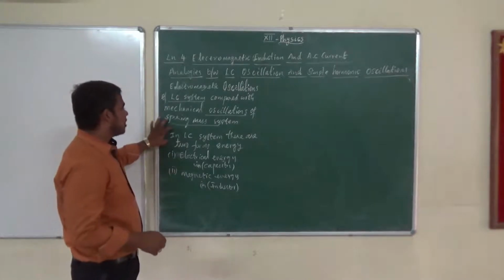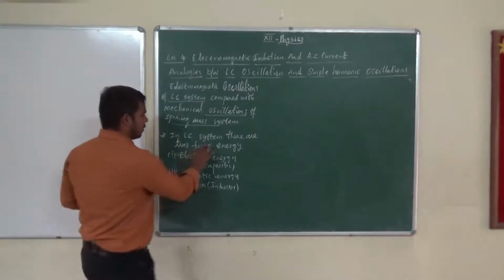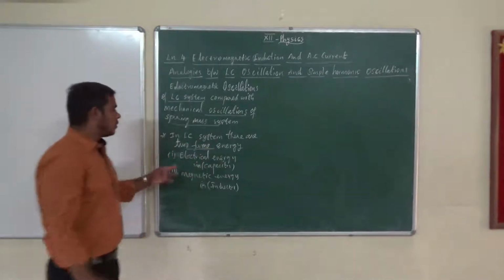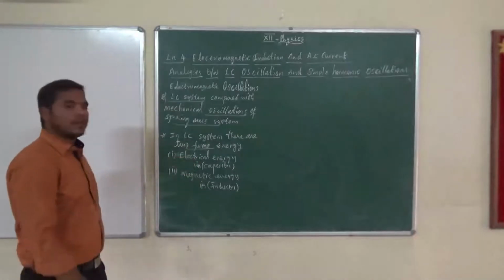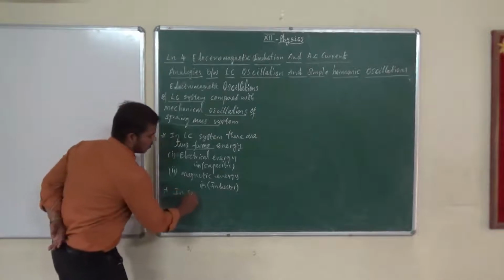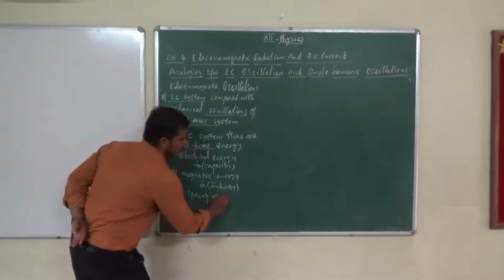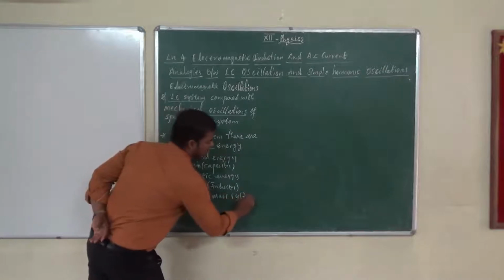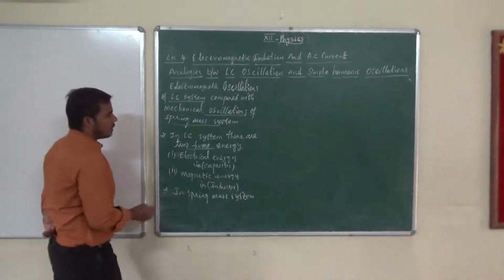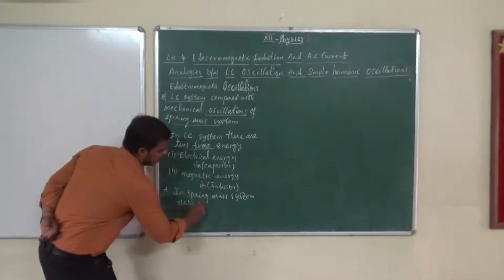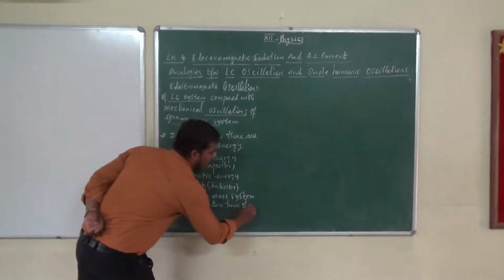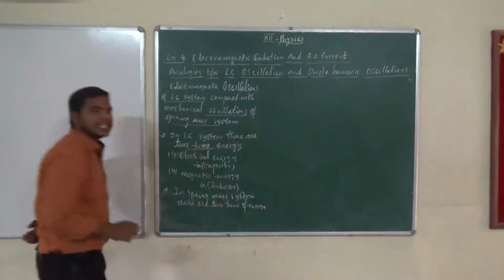See, in the LC system there are two forms of energy. One form is electrical energy and another form is magnetic energy. In the same way, in the spring mass system there are also two forms of energy, in compressed and extended states.